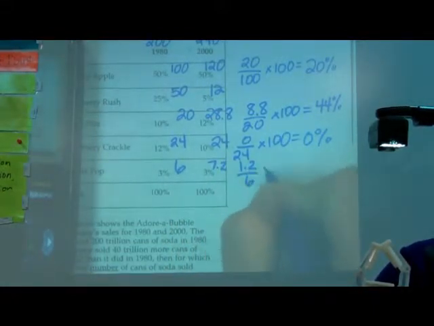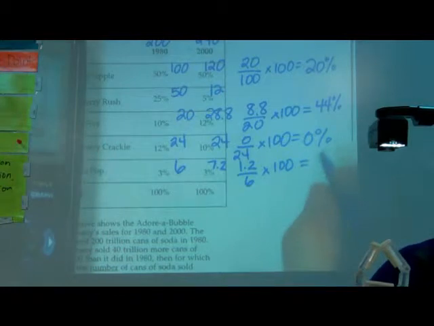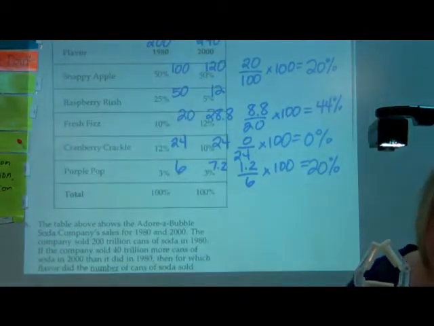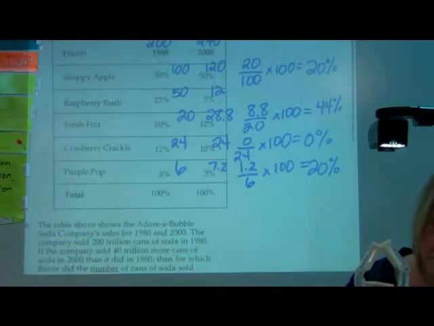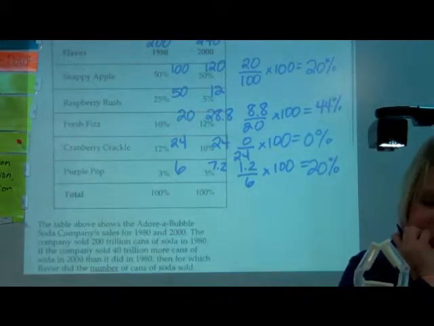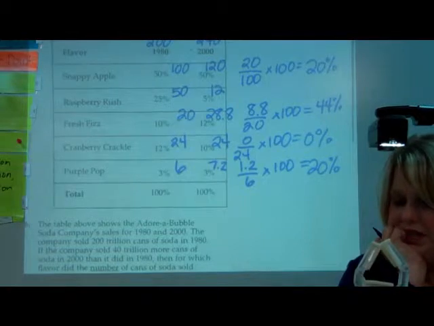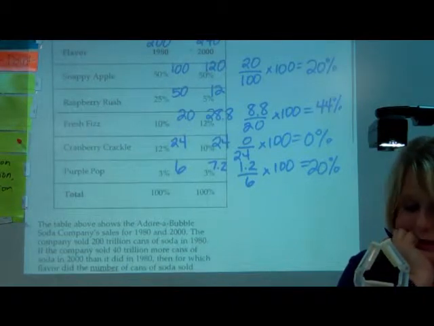Difference over original times 100. Oh wait, that's also 20%. There, mistake. I've never noticed that before. All right, 3% of 200 is 6, and 3% of 240 is 7.2. 1.2 over 6 times 100. 20%.